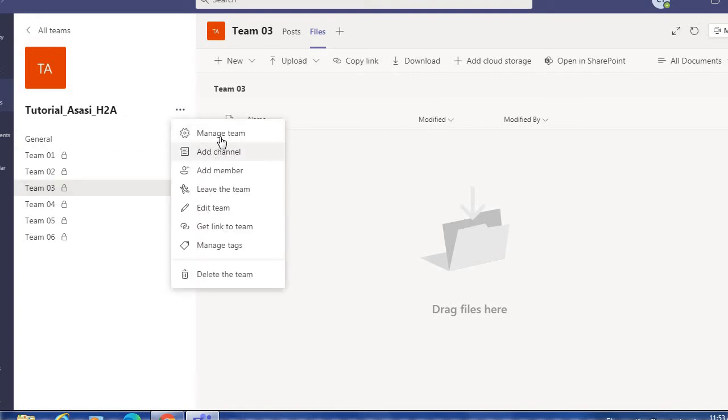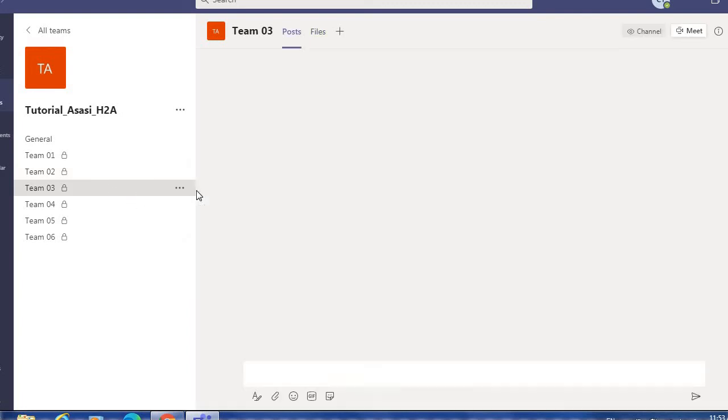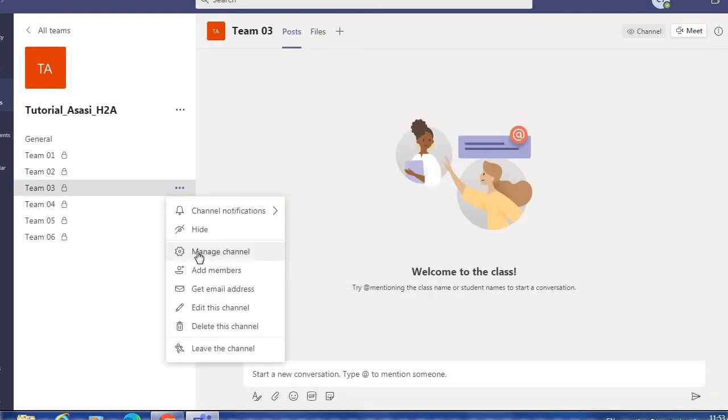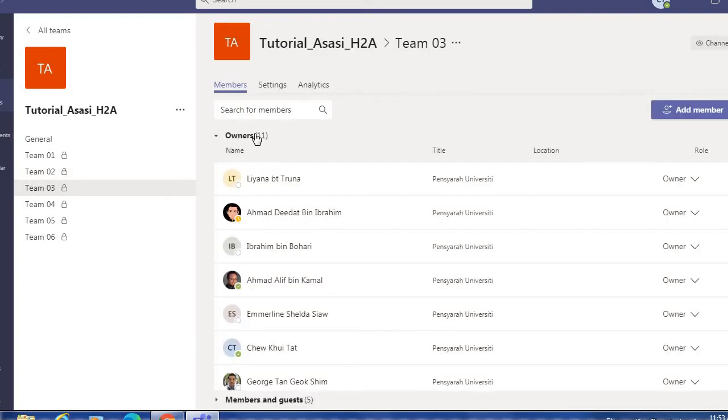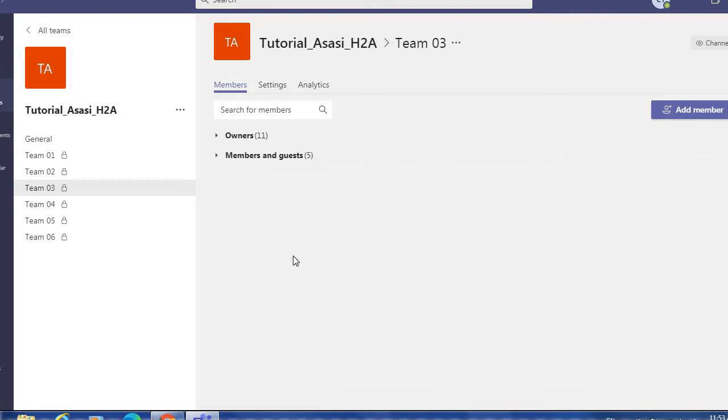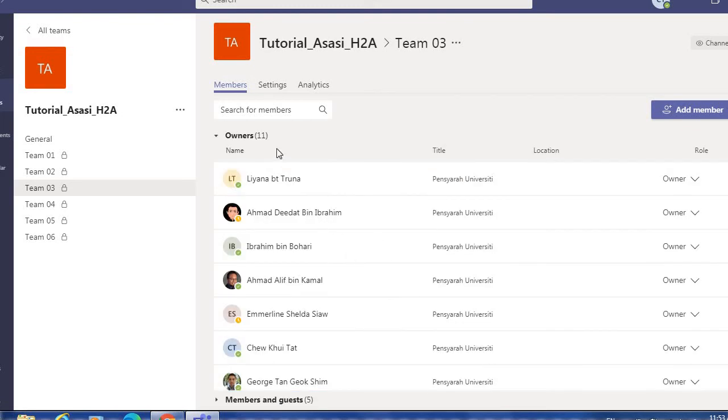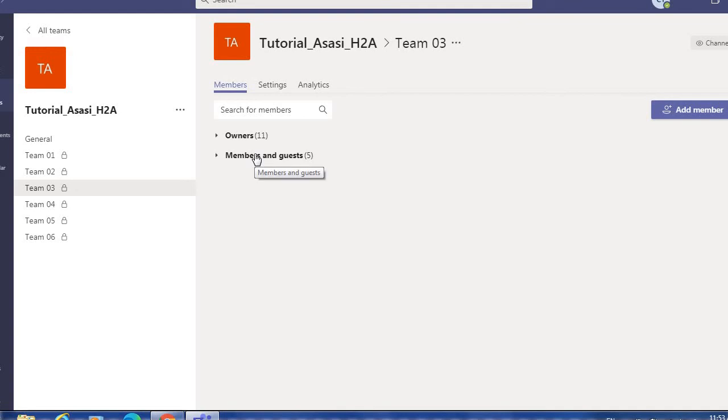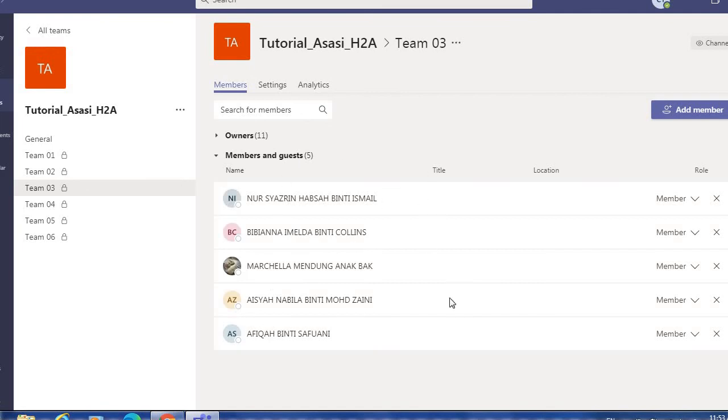So if you look at the lecturers and students, all these lecturers are math lecturers, right? Only math lecturers can see your students' work for the mathematics tutorial inside this small team, right? And these are the students who are in team 3, for example. Only students in team 3 will be able to see what they uploaded in this small team.